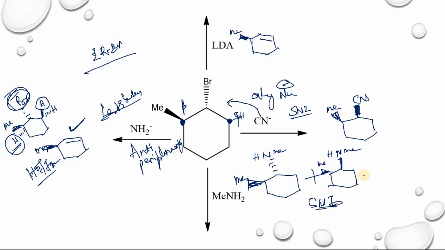Along with SN1 you can find E1 also. This one is minor. The E1 will be this one. In the case of E1 there is no need of anti-periplanarity, so you will get this alkene. This one is minor. These two will be major.